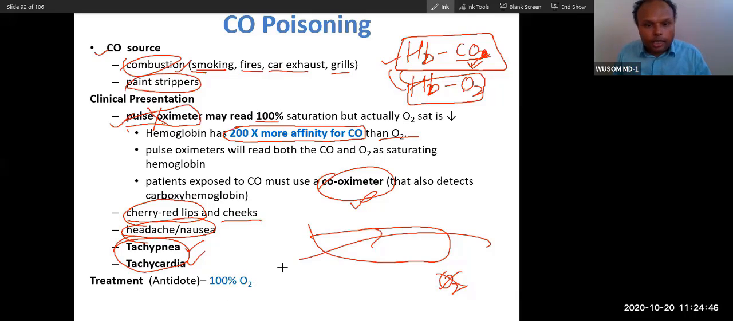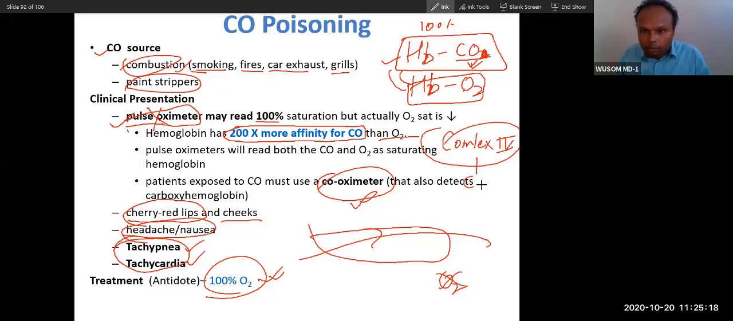So what is the antidote? Give the patient 100% oxygen. Because carbon monoxide has very high affinity, once you give oxygen in very high concentration, this oxygen slowly will replace the carbon monoxide, and then the patient will be saved. So this is hemoglobin, and at the same time this oxygen will also replace, because we are talking about the electron transport chain, the carbon monoxide that also binds complex 4, it will be removed because of the high oxygen.